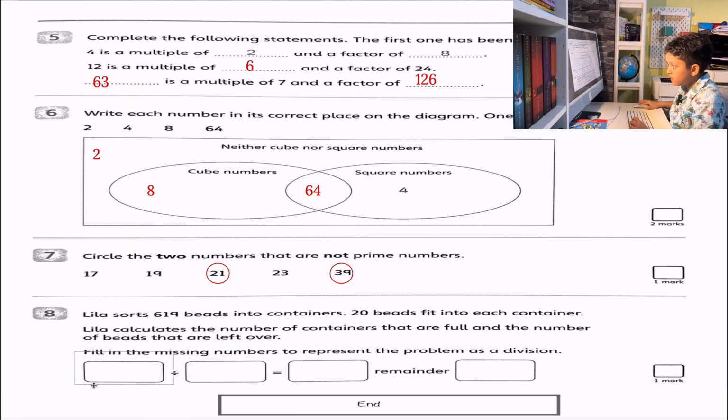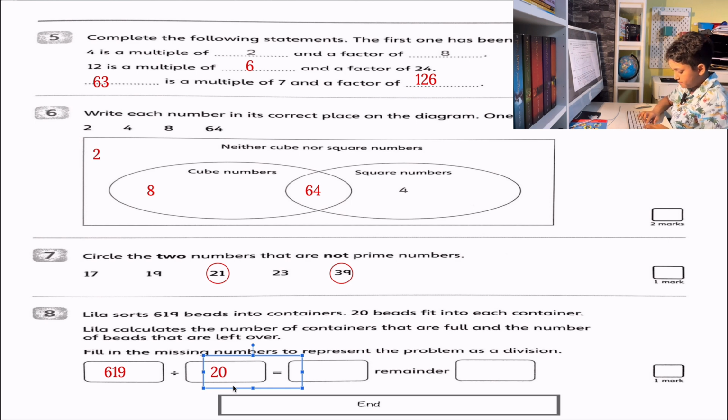Leela sorts 619 beads into containers, and each container can hold 20 beads. So we need 619 divided by 20. What is that? Let's work it out. 619 divided by 20.